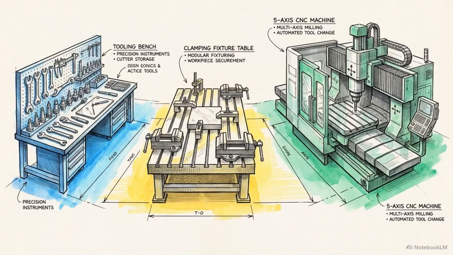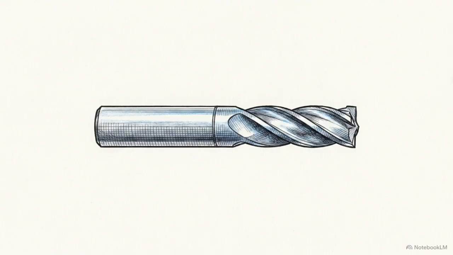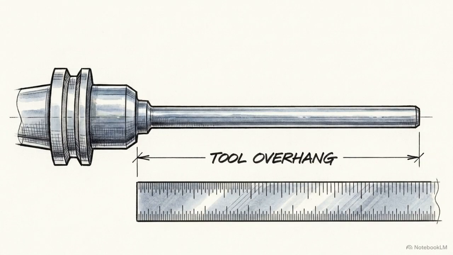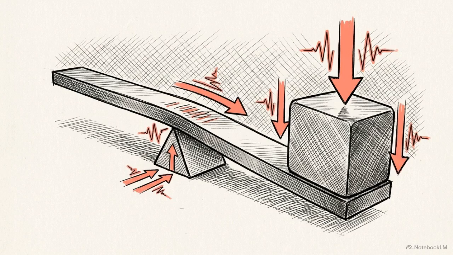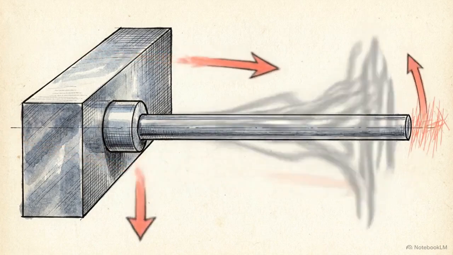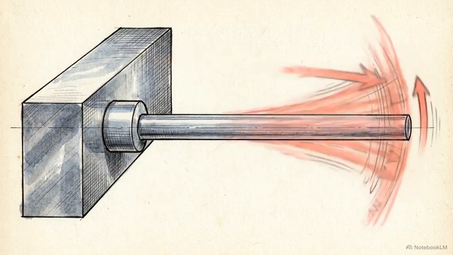To isolate the root cause of this failure, we evaluate three independent subsystems. First, the tool, then the workpiece, and finally, the machine. Starting with the tool setup, the primary vulnerability for generating harmonic resonance is tool overhang, the distance the tool protrudes from its holder. Excessive overhang acts exactly like a mechanical lever. It physically amplifies any micro-vibrations originating at the cutting edge and translates them back into the tool body.